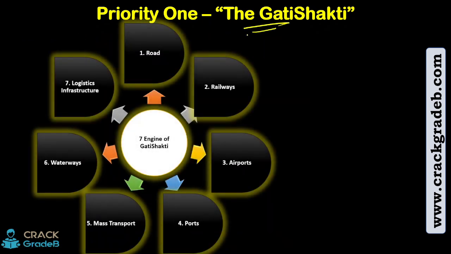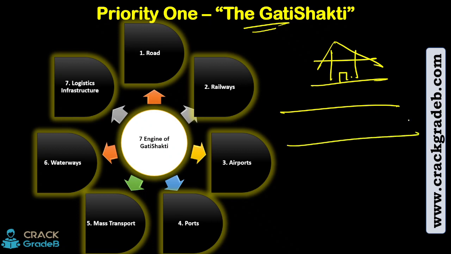Priority 1, the Gati Shakti. So Gati Shakti is divided into 7 engines of Gati Shakti. See, what is Gati Shakti? In simple terms, I'm telling you, Gati Shakti is nothing but a collaboration between all the departments of the government. For example, understand, right? So this is, let's say, your home, and there is a road in front of it.